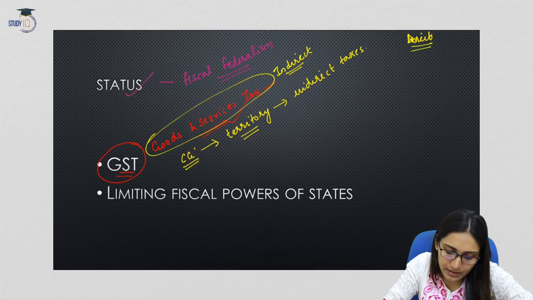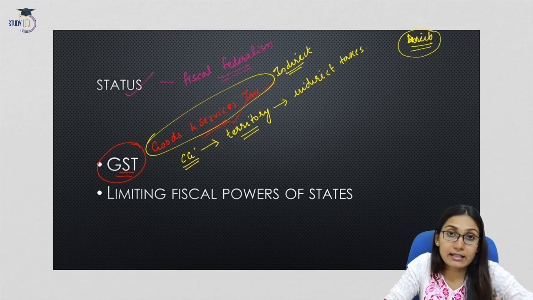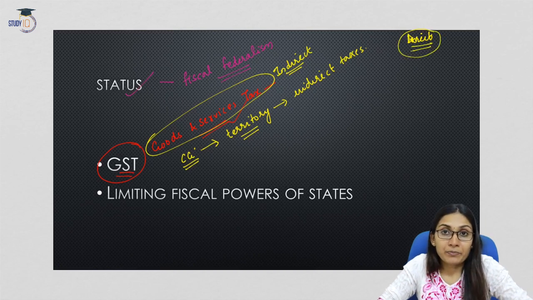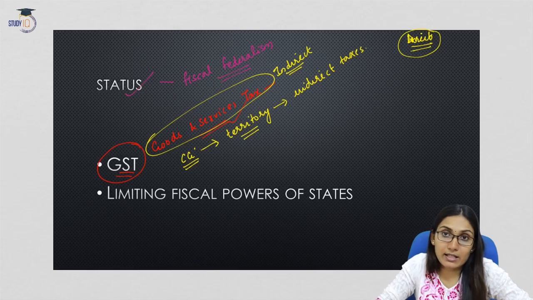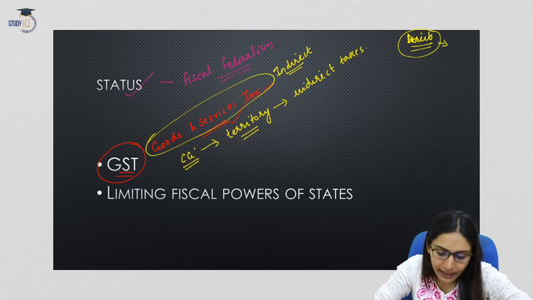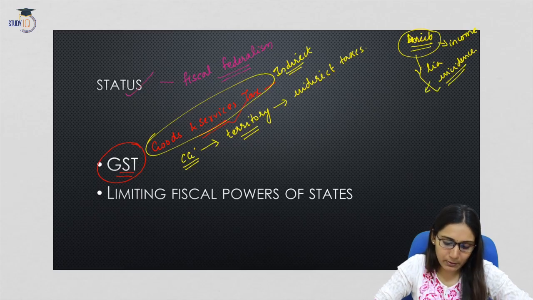Direct taxes are those taxes that are collected directly from individuals, corporates, etc. So income tax is an example of direct tax. Here the tax liability as well as the tax incidence falls on the same person.